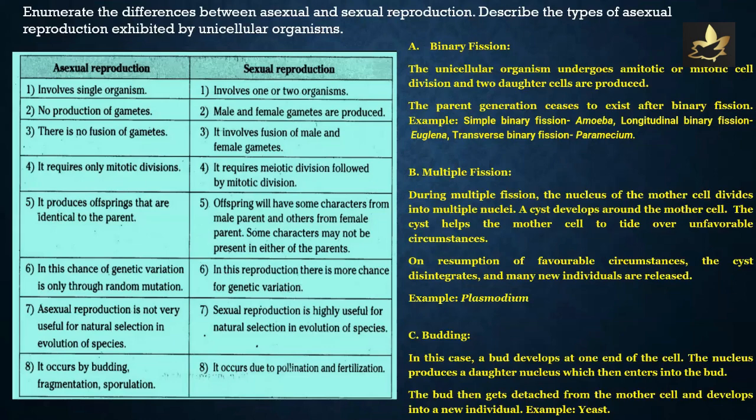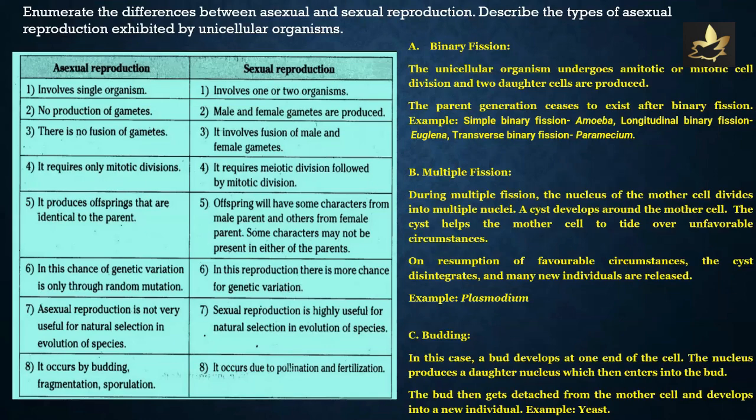When we talk about the various types of asexual reproduction exhibited by unicellular organisms, we can mention binary fission. The unicellular organism undergoes amitotic or mitotic cell division and two daughter cells are produced. The parent generation ceases to exist after binary fission. Example: simple binary fission as seen in amoeba, longitudinal binary fission as seen in euglena, transverse binary fission as seen in paramecium, depending on the axis of division.